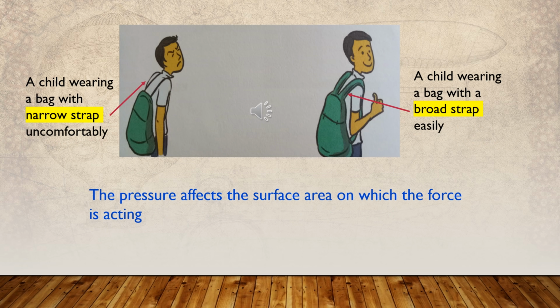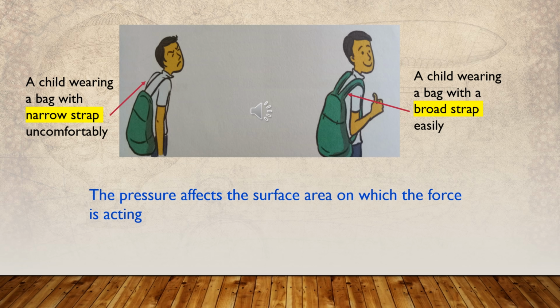You may have experienced this occasionally, no? When the strap of your school bag is narrow, it is uncomfortable to the shoulder. When it is broad, it is not that uncomfortable. There are two diagrams here, with two children. A child is wearing a bag with a narrow strap uncomfortably, but the other child is wearing a bag with a broad strap easily.